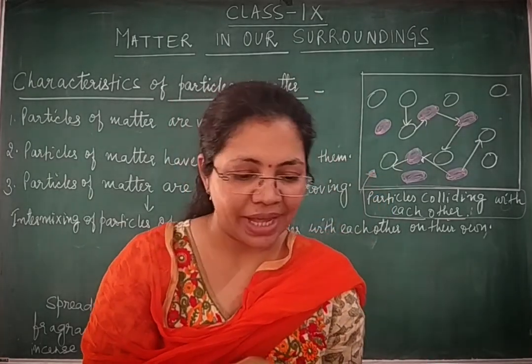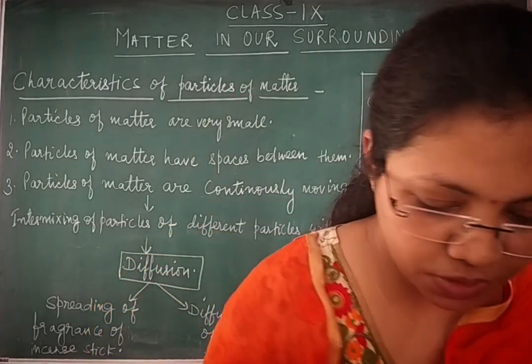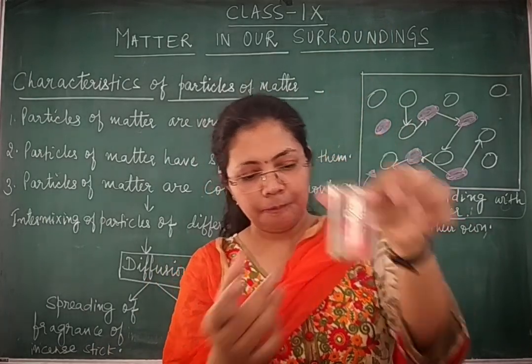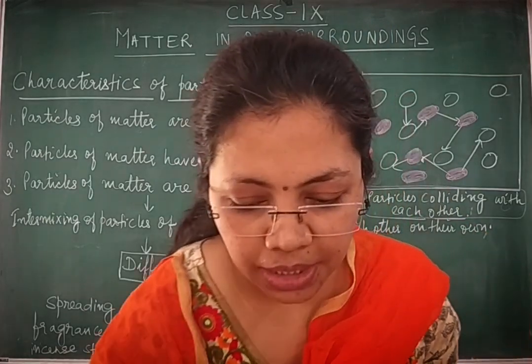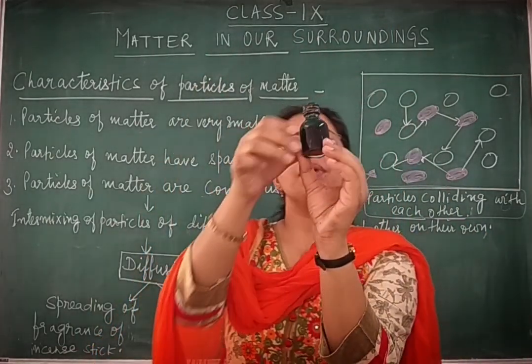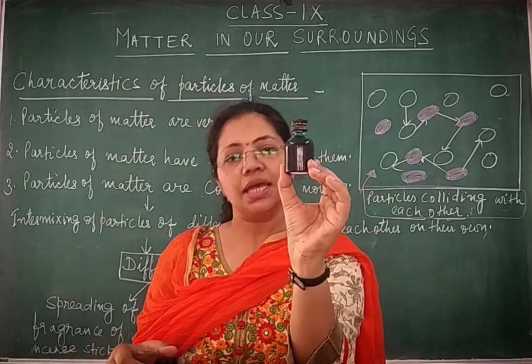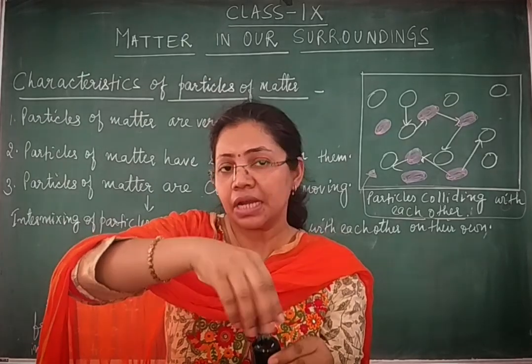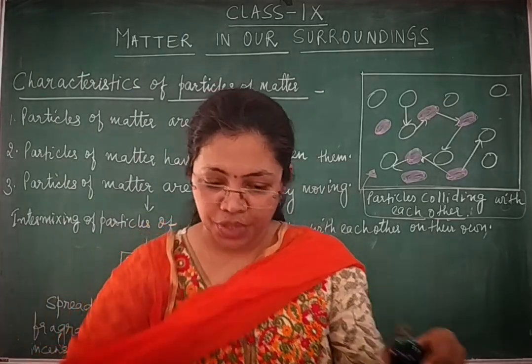Let me show you one more activity for diffusion. Again I have clear water in this beaker, and in this bottle I have green colored ink. Yes, the same ink which we use for refilling our ink pens and gel pens.